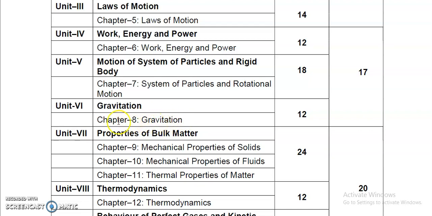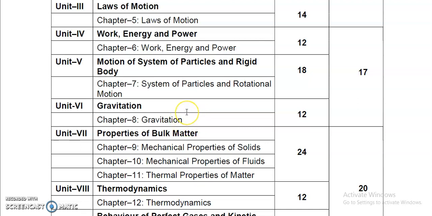Newton's universal law of gravitation was given. That particular concept will be elaborated in this chapter. This is the last chapter of volume 1, chapter number 8, gravitation. Like Newton's law of gravitation, the escape velocity, orbital velocity of the satellite, binding energy, all these things we will study in this chapter, gravitation, right?